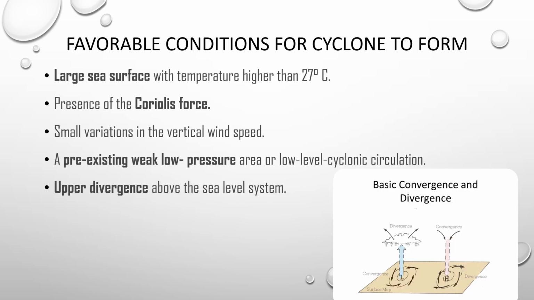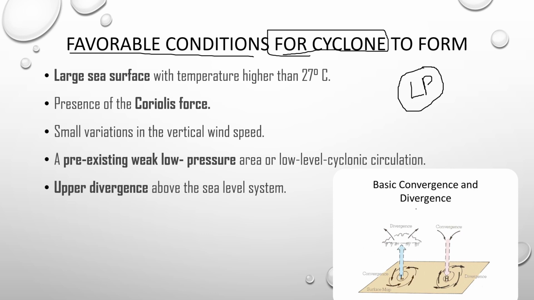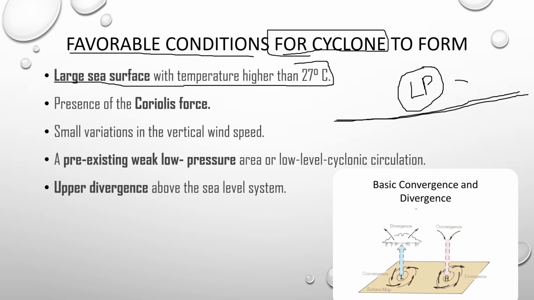In order for any phenomenon to occur, there definitely have to be certain favorable conditions. So the criteria which lead to the formation of a cyclone are very important for any competitive exams. First and foremost, to create a low pressure area, we need warming of air. So the temperature should be higher than 27 degrees Celsius, and it has to be over a large sea surface. Think this is a large sea surface, and over all of this large sea surface, the temperature should be greater than 27 degrees Celsius.